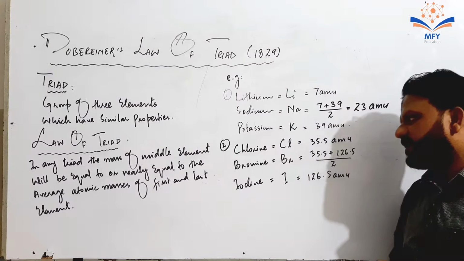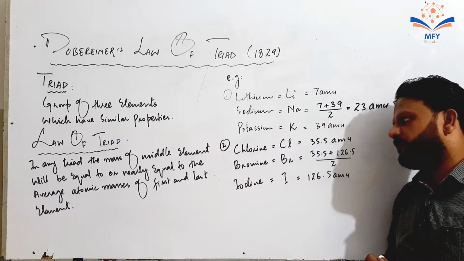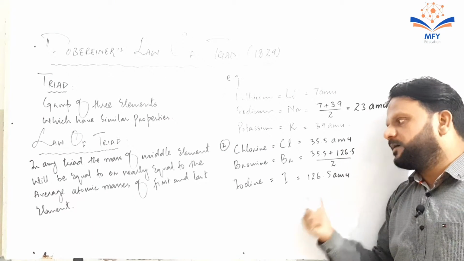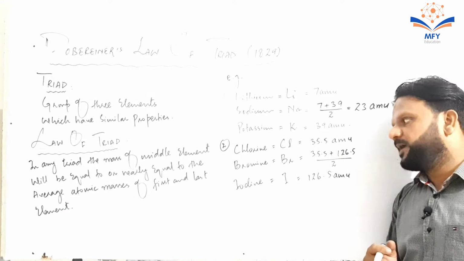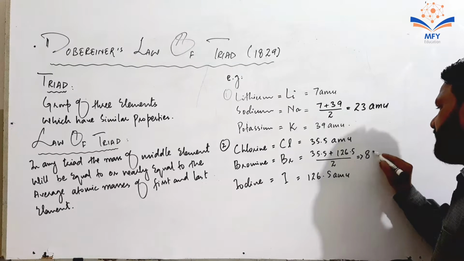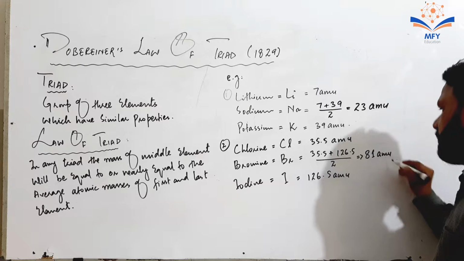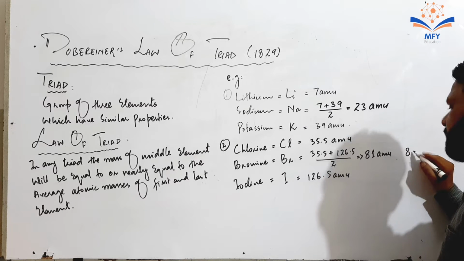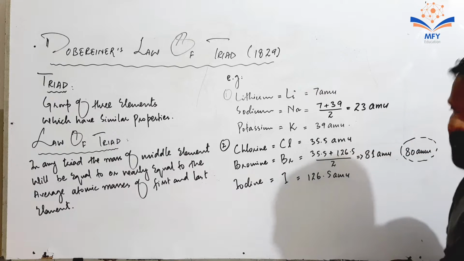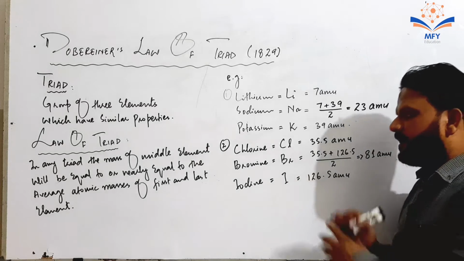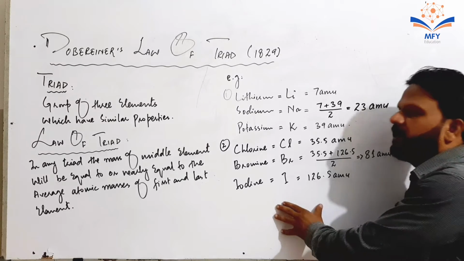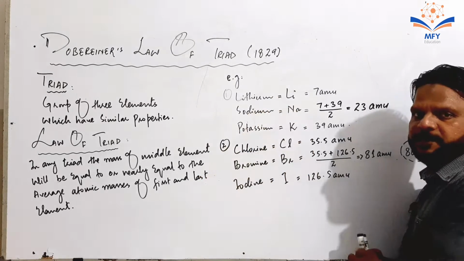If we take the average atomic mass of chlorine and iodine, then it will be nearly equal to the mass of the middle element, that is bromine, and which is equal to 81 AMU, and the correct mass of bromine is 80 AMU, which is nearly equal. It means that these two examples completely verify Dobereiner's law of triads.